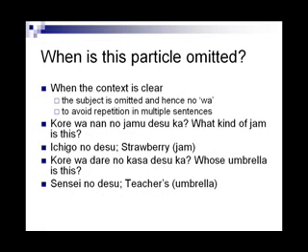When is this particle omitted? When the context is clear, the subject is omitted and hence there will be no subject marker also to be used. Kore wa nan no jam desu ka? What kind of jam is this? Ichigo no desu. Ichigo is strawberry.